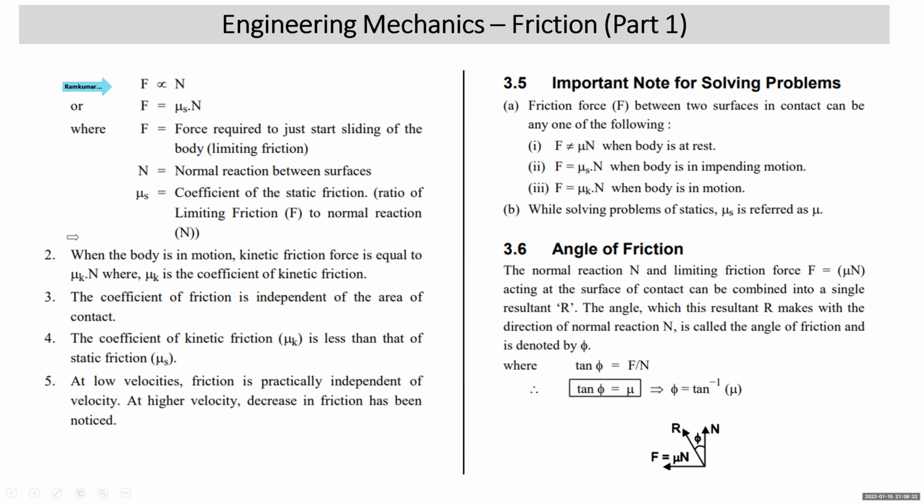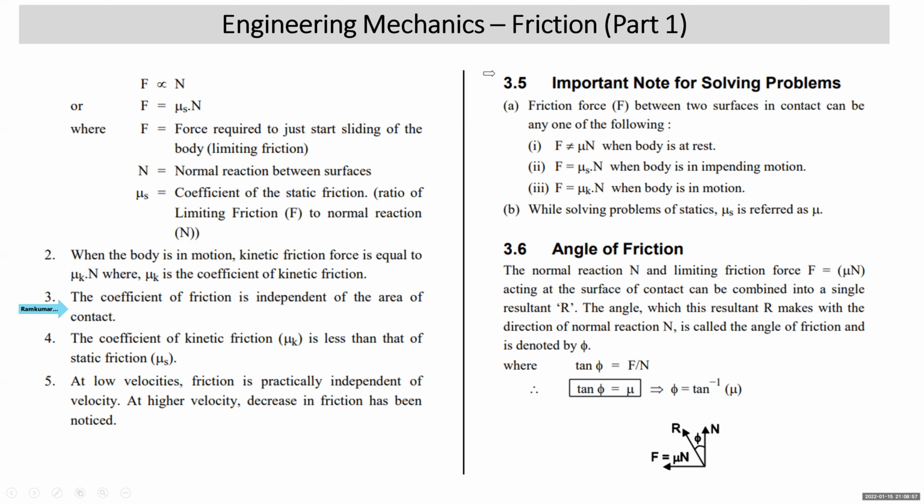Next, when the body is in motion, the friction force which comes into consideration is kinetic friction, which is equal to mu k N. Mu k is the coefficient of kinetic friction. In general, mu k is lesser than mu s, I mean, the mu s value is greater than the mu k value. Coefficient of friction is independent of the area of contact.